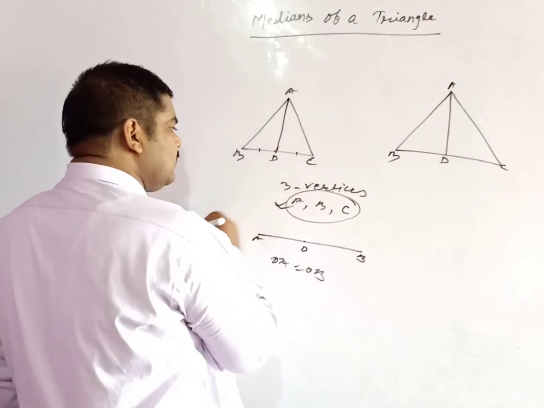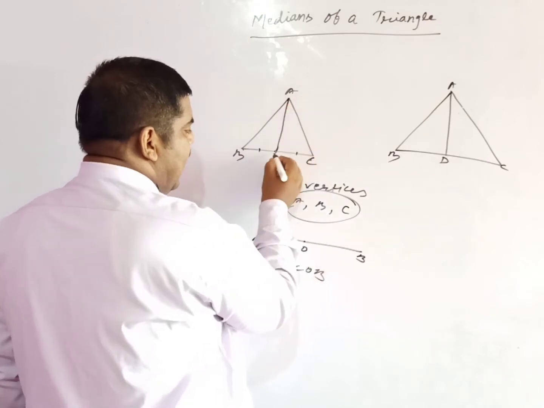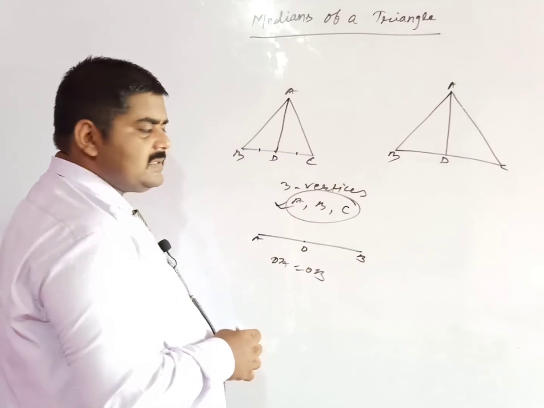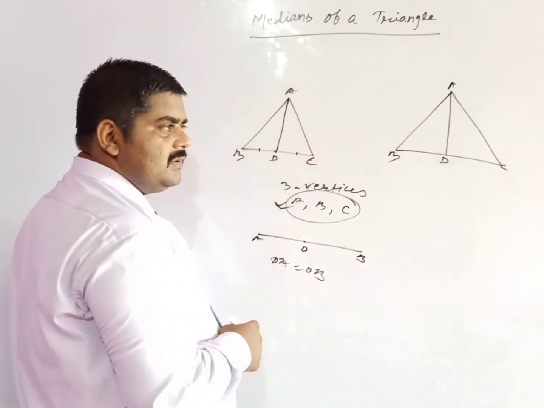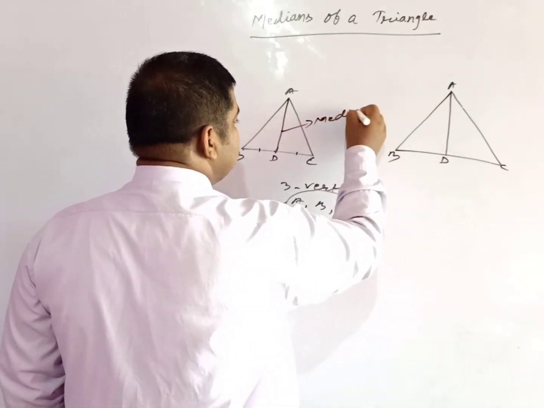Here the vertex is A and the midpoint is D, so the line segment which joins them is known as a median. So AD is known as a median.